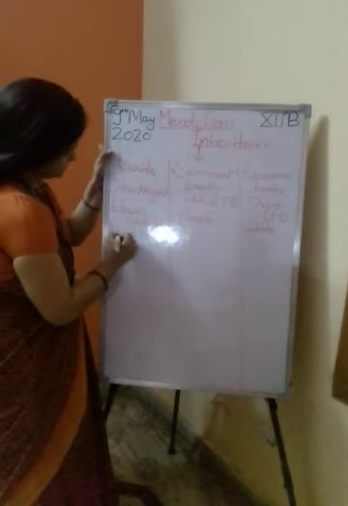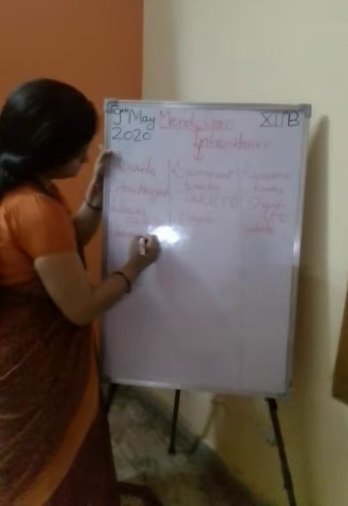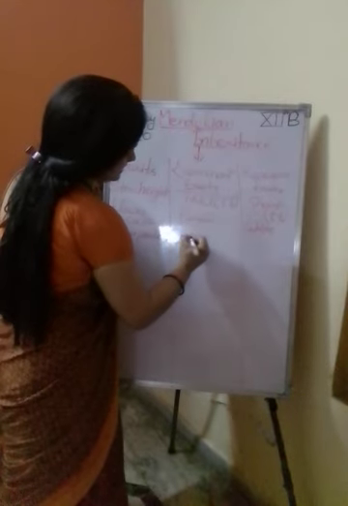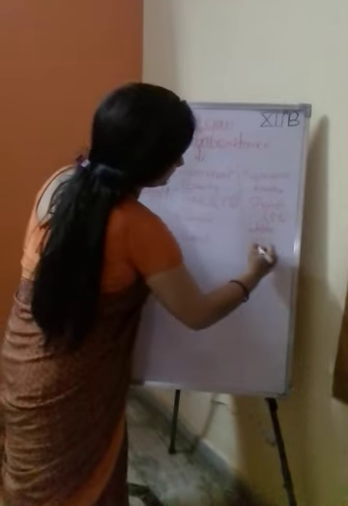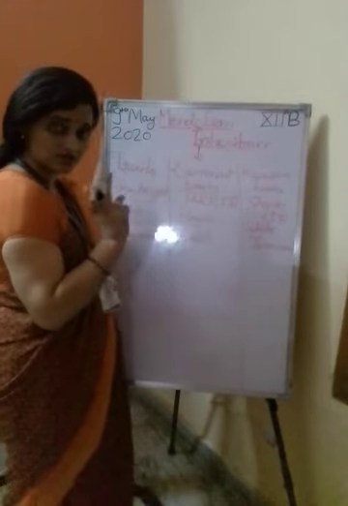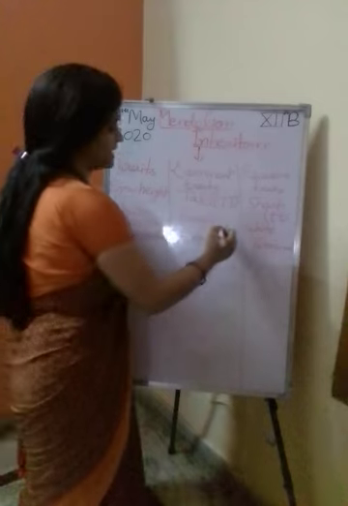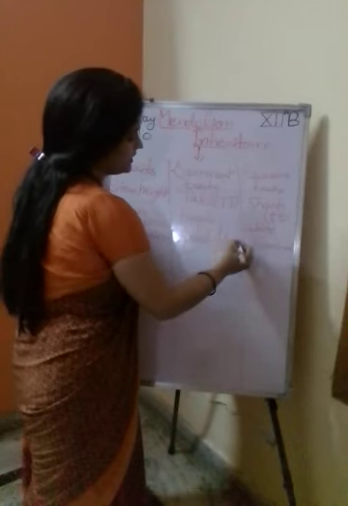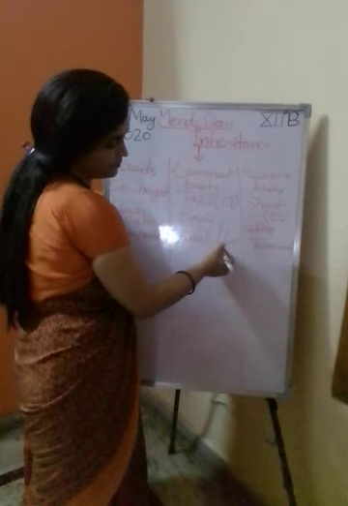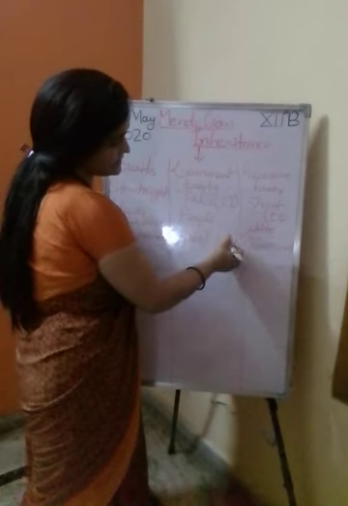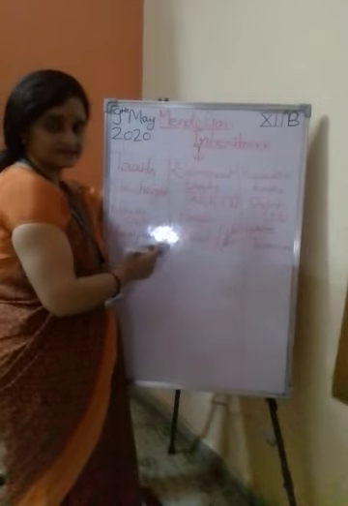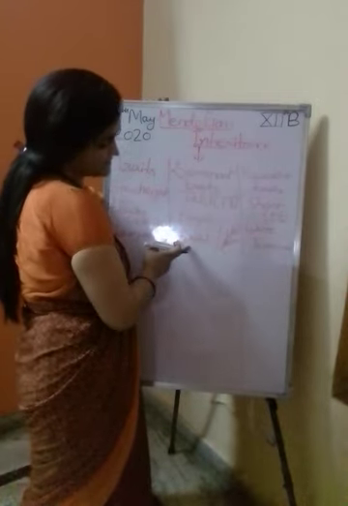Now flower position, axil and terminal. What is axil? Do you know the rose? Rose arises from the axil position. Do you know that is the stem? This is a branch arising from a stem, and the rose arises from that angle. So which plants arise from the 60-degree angles? That is called axil.